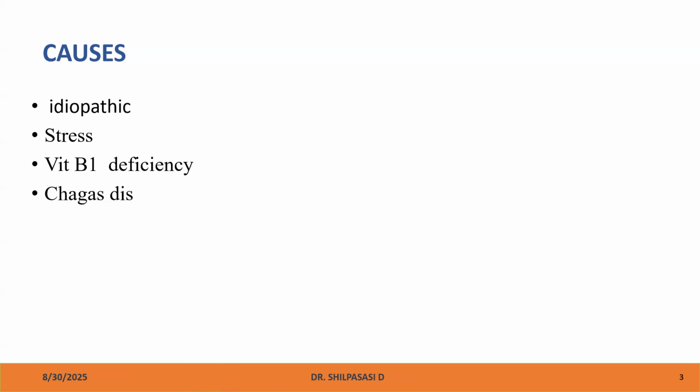Can any one of you tell the other name of Chagas disease? Yeah, trypanosomiasis. Okay. So this is also one MCQ question: the most common cause of secondary achalasia cardia. Actually, the classification of achalasia cardia goes like this, primary as well as secondary. So the most common cause of secondary achalasia cardia is Chagas disease. Okay. Next one is corkscrew esophagus. So 5 causes: idiopathic, stress, vitamin B1 deficiency, Chagas disease, and corkscrew esophagus.